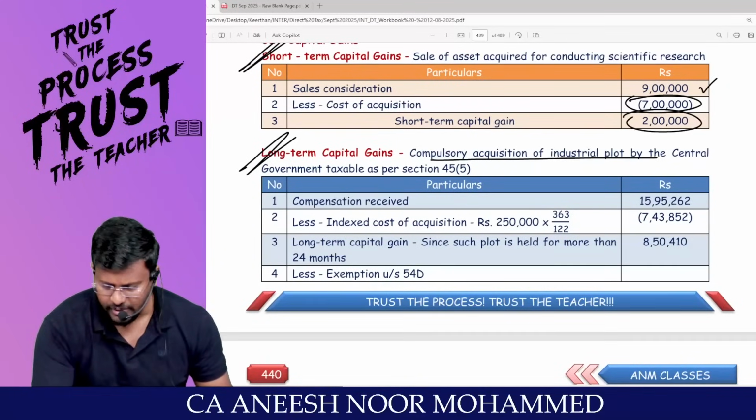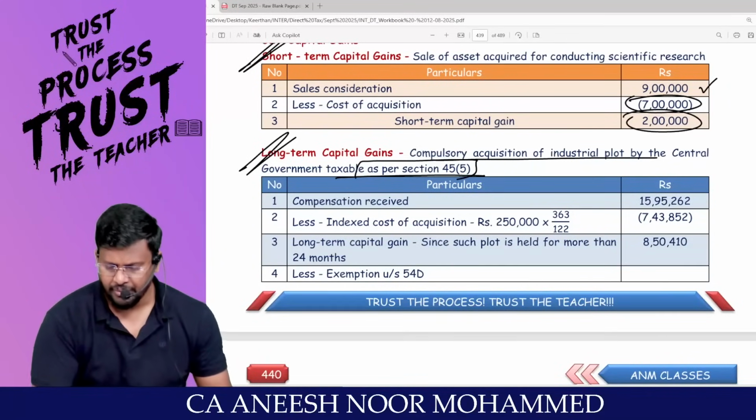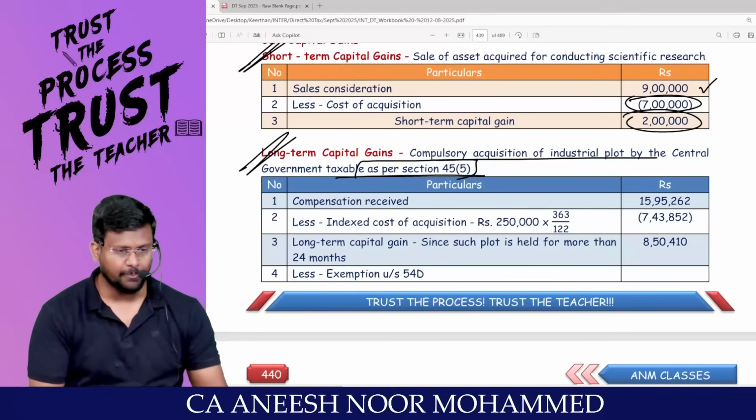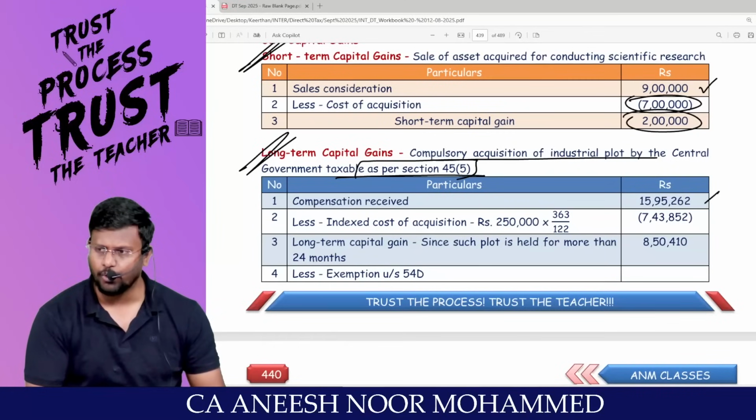Coming to long-term capital gain. Sir, you have a land which has been compulsorily acquired by the government. For that, the provisions of 45 subsection 5 will be applicable. Am I right? Compensation received will be the full value of consideration.